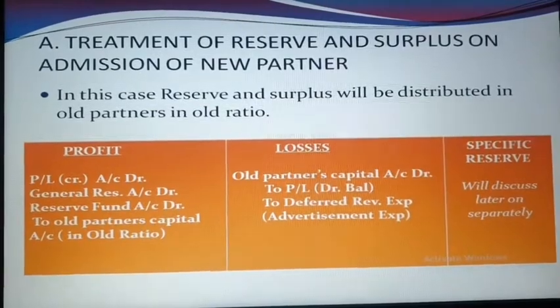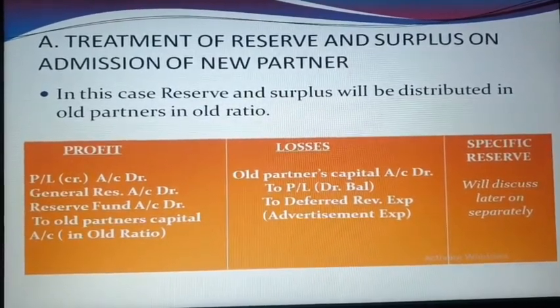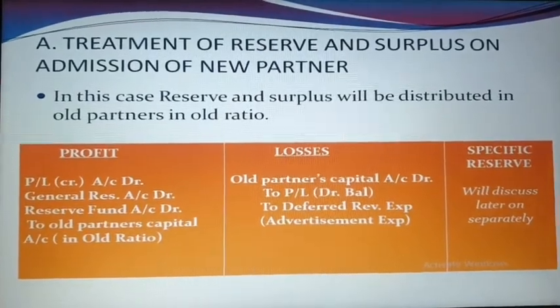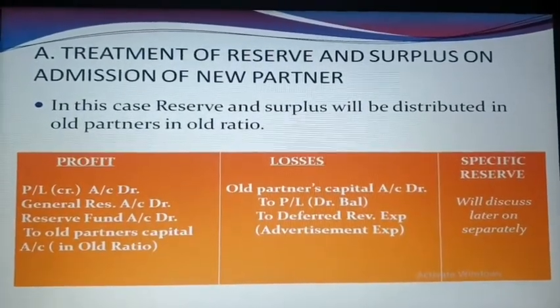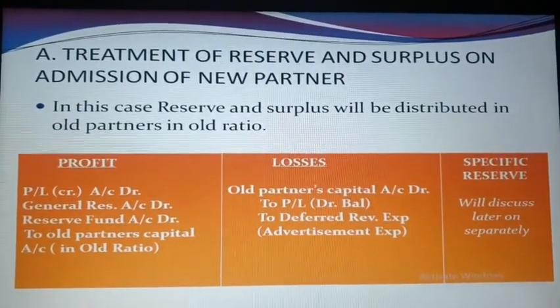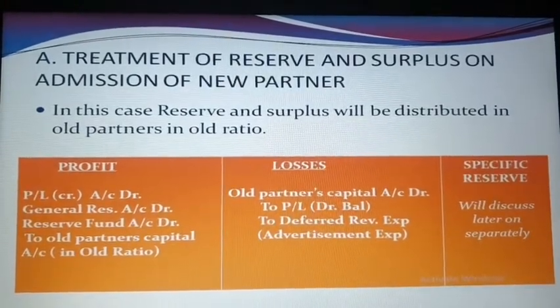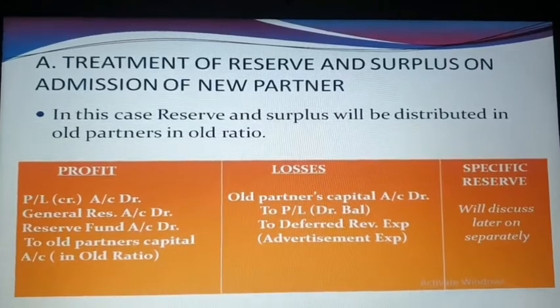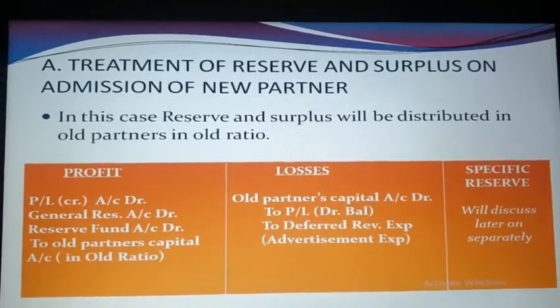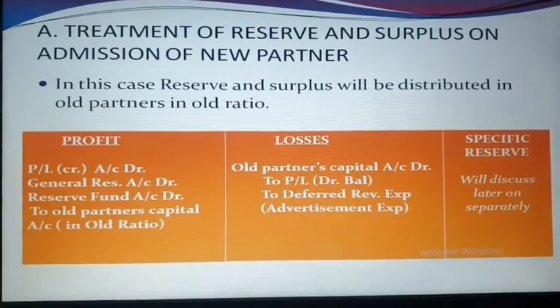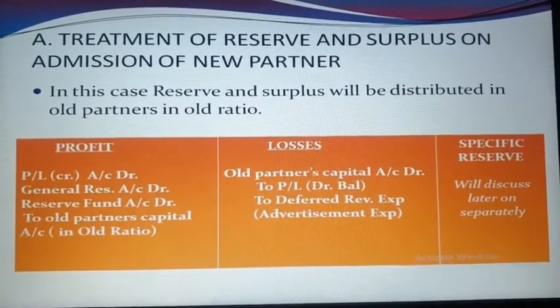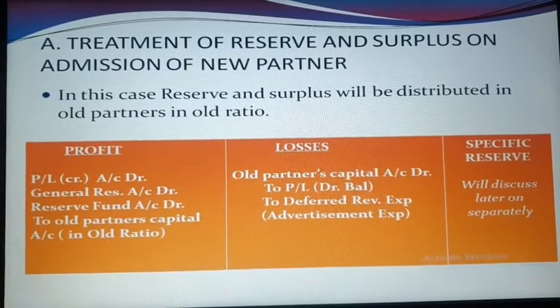In this case, all the profit will be debited and the old partners' capital accounts will be credited in the old ratio. The profit can be like P&L credit balance, general reserve and reserve fund. Second entry for losses: the old partners will be debited and the loss will be credited.